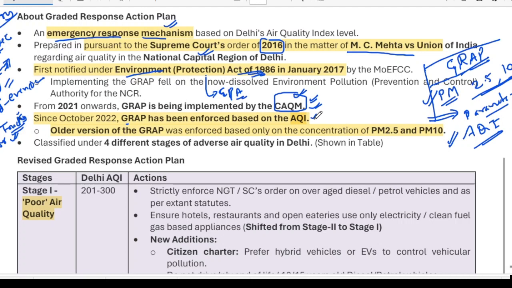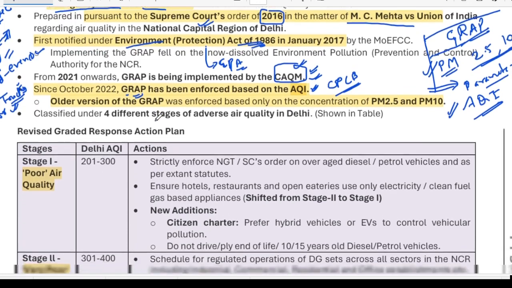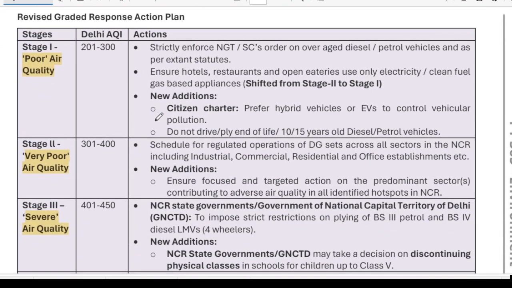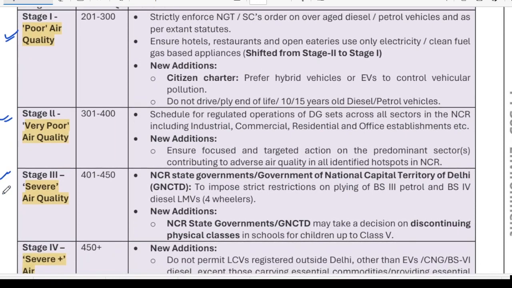What is this air quality index? The air quality index is made by the Central Pollution Control Board. It measures the air quality index, and on these indexes, the decision for enforcement of the Graded Response Action Plan is taken. Moving ahead, there are four categories: poor air quality, very poor air quality, severe air quality, and then severe plus air quality. So you just have a basic idea of this.